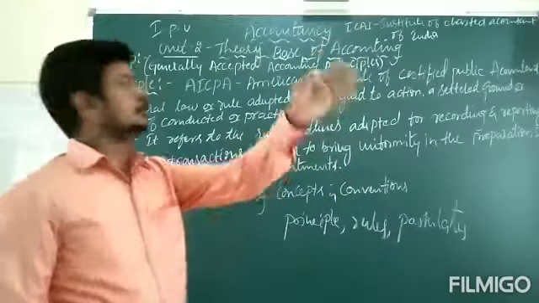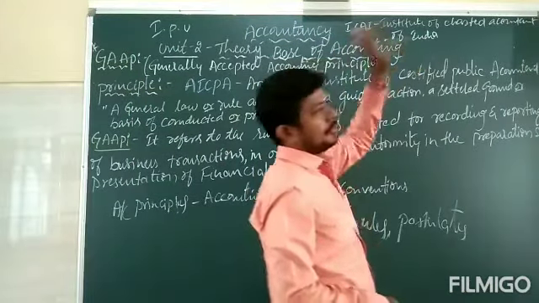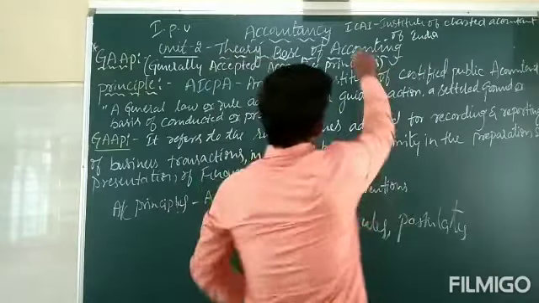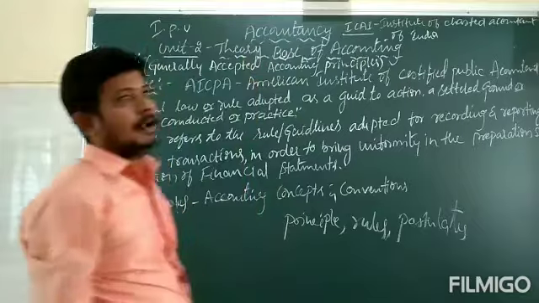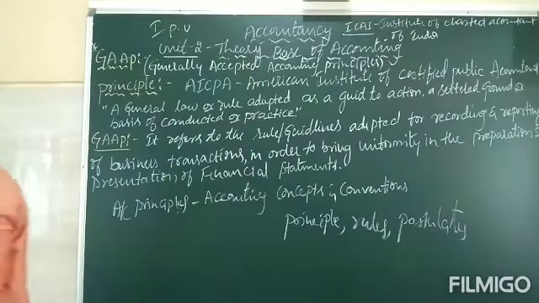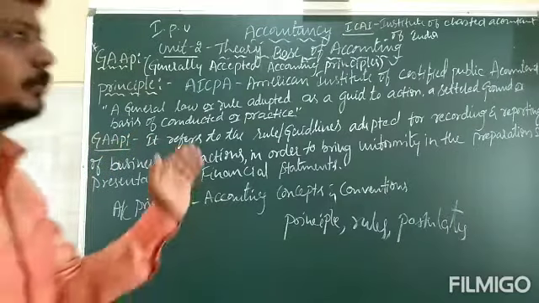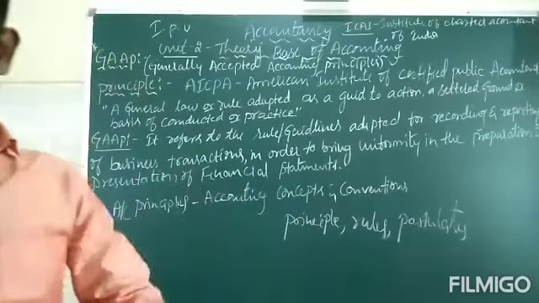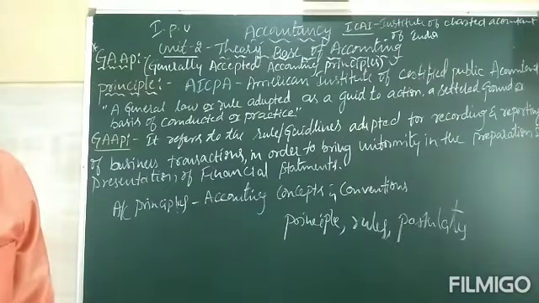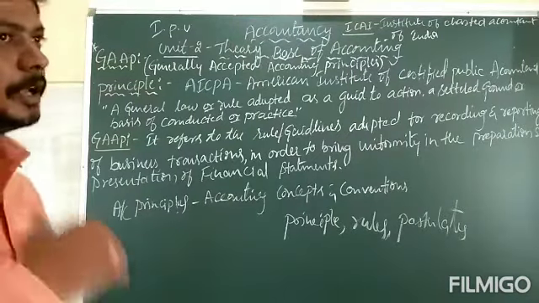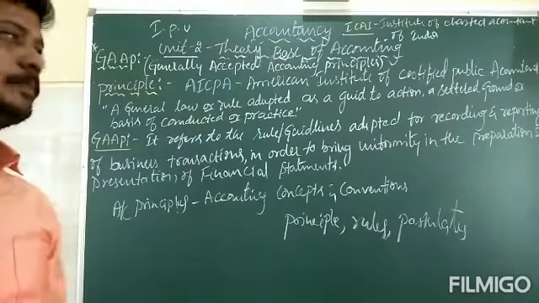Which one is that? That is the Institute of Chartered Accountants of India, which we call ICAI. It is one of the main important regulatory bodies for standardization of accounting policies, accounting principles, accounting rules and concepts.